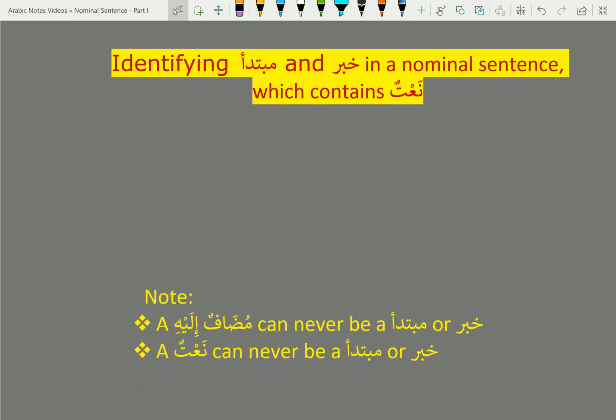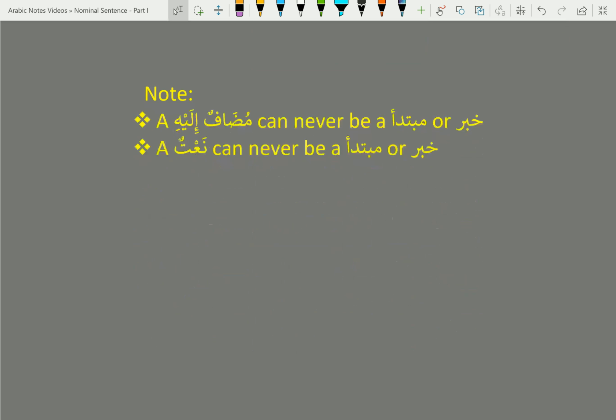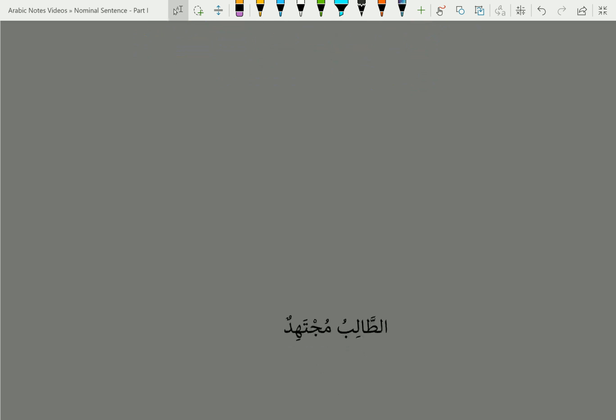Okay, let's note an important set of rules. The first one we actually covered in one of the previous sessions, which is that a mudaf ilayhi can never be a mubtada or khabar. Now that we are covering naat, the same rule applies to naat as well. A naat can never be a mubtada or khabar when we see it in a nominal sentence.